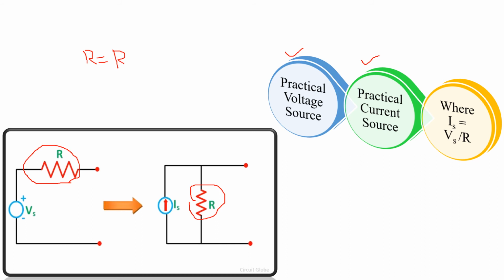Then how do you get the value of Is? The value of Is is calculated simply by the formula from Ohm's law. So what is that value? It is simply Vs upon R. So by using simple Ohm's law, you can convert the practical voltage source into a practical current source. I have shown in this diagram also, this current source is calculated as Vs upon R.